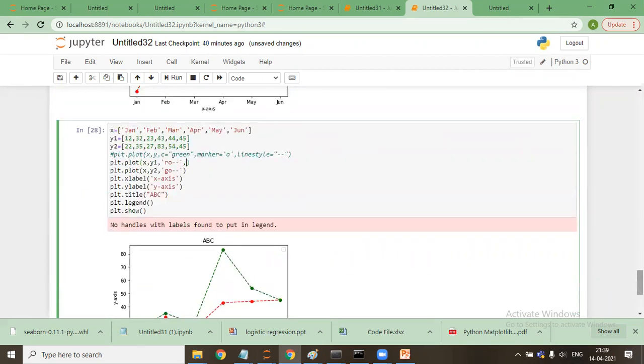I'll say comma, label equal to y1, and here I'll say label equal to y2. Now I've added labels to it.